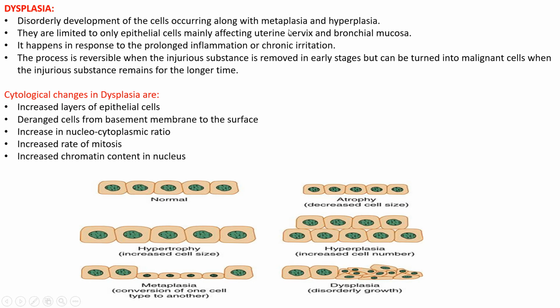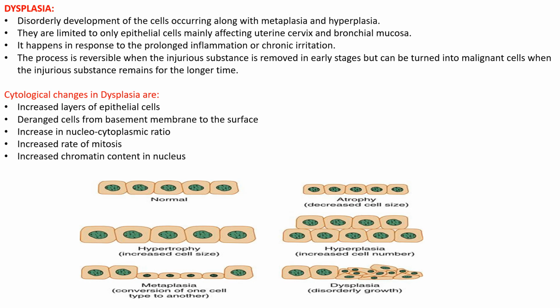Next, there is metaplasia also. Here you can see one kind of cell. Here you can see another form of cell. So this kind of disorderly growth of cells is called dysplasia. They are limited to only epithelial cells and mainly affect the uterine cervix and bronchial mucosa.